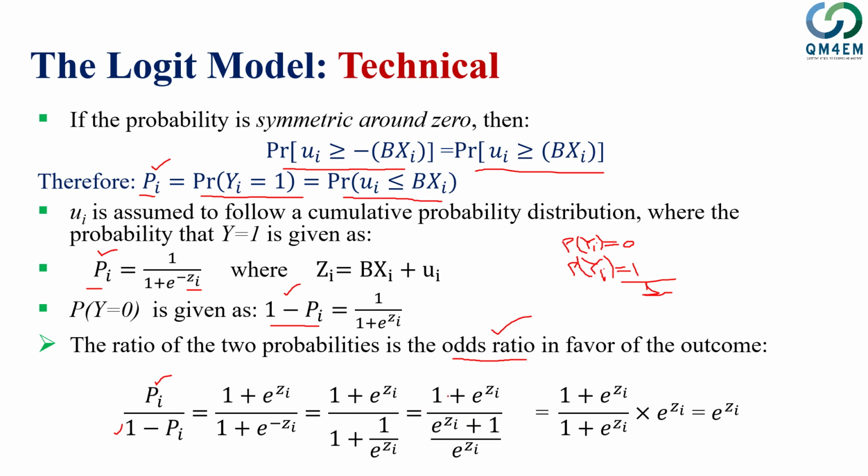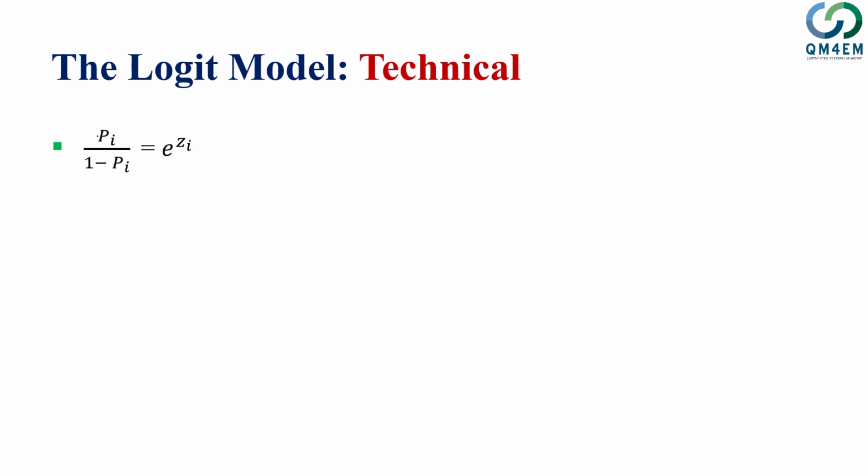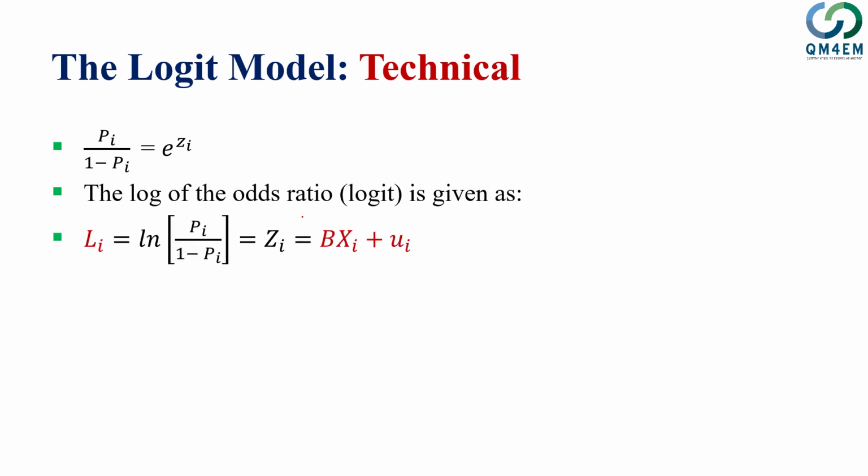With a little bit of simplification, we at the end find that pi over 1 minus pi, or the odds ratio, is equal to e to the power zi. So that's the final finding from it. We can extend that a little bit more. We say that the probability of yi equal to 1 divided by the probability of y equal to 0 is equal to e to the power zi, or the odds ratio in favor of success is equal to e raised to the power zi. Now if we take the log of both sides of the equation, we can write it as